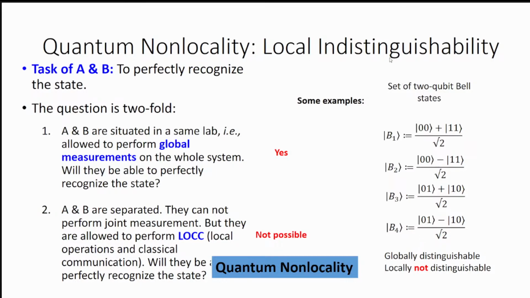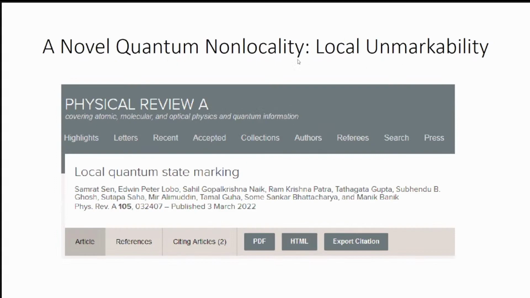So till now I have been discussing local indistinguishability only, but now I will move to a new quantum non-locality, which is local unmarkability, and it was a very recent paper. It was published in 2022 by Samrat Sen and others. It was basically Dr. Manik Banik's group. Based on these works, after describing this work, I will come to our work.